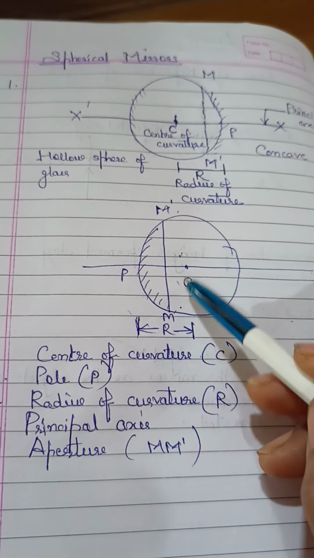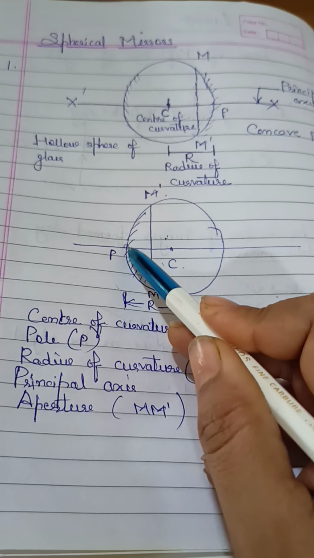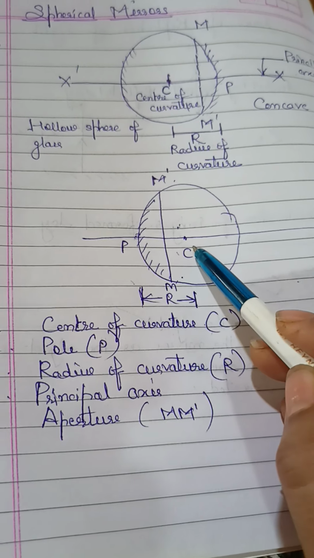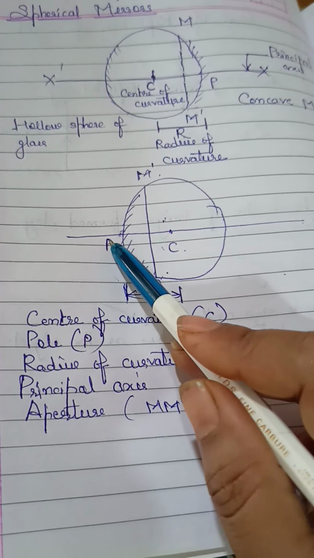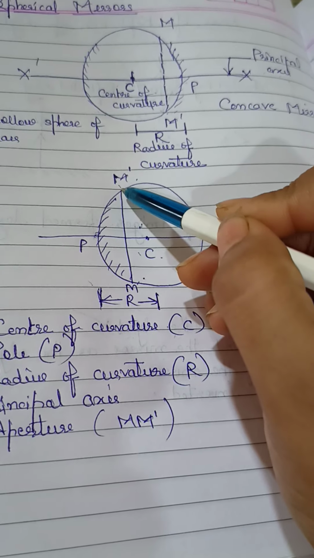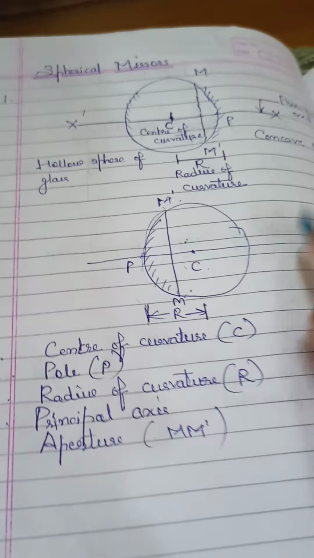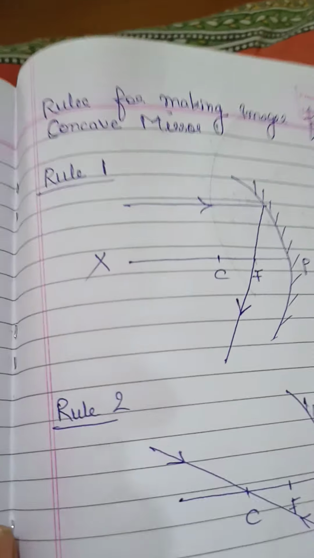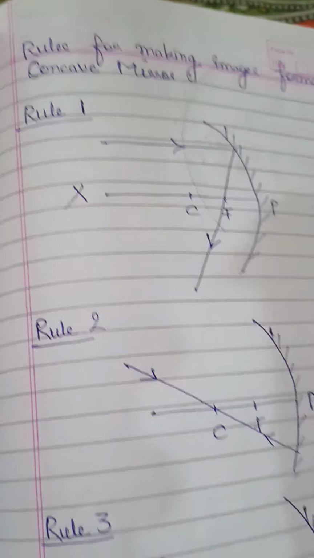Center of curvature, that is center point C. Pole, this point is called pole. Radius of curvature, that means distance between P and C. Principal axis, the line which passes through P and C, is called principal axis. And this curve from M to M dash is called aperture. So that is about spherical mirror. So we are getting concave as well as convex mirror from here. Now there are some rules. Okay, we'll continue in the next video now.